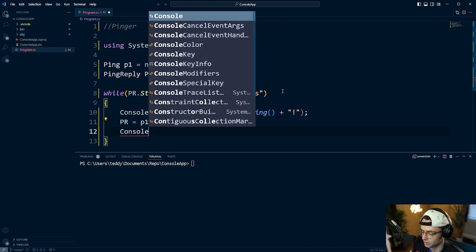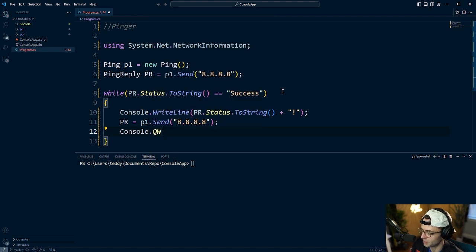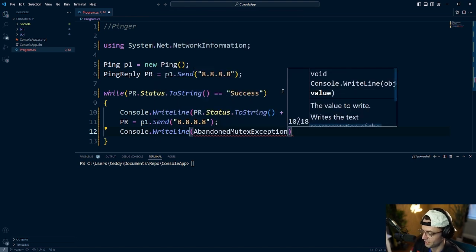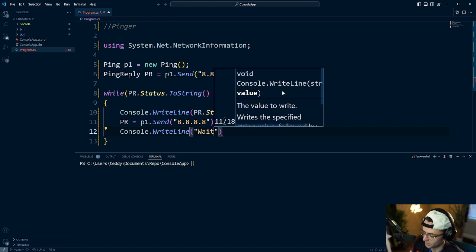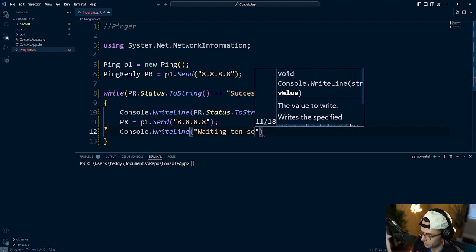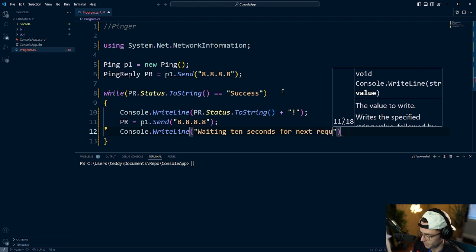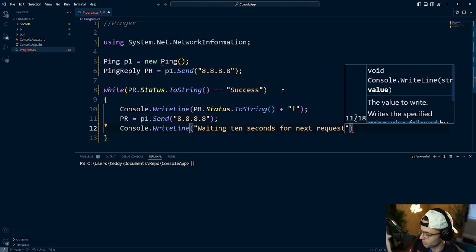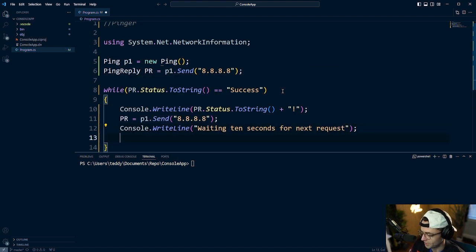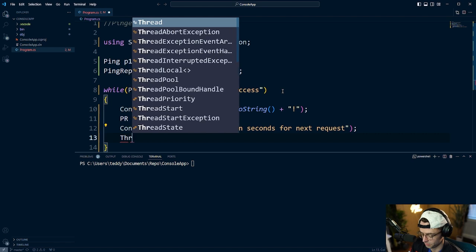Then we're going to go down here and have a console.WriteLine, and we're going to say something along the lines of "waiting 10 seconds for next request." And what we're going to do is wait 10 seconds. You don't want to be sending thousands and thousands of requests to Google's DNS servers. We don't really need that many.